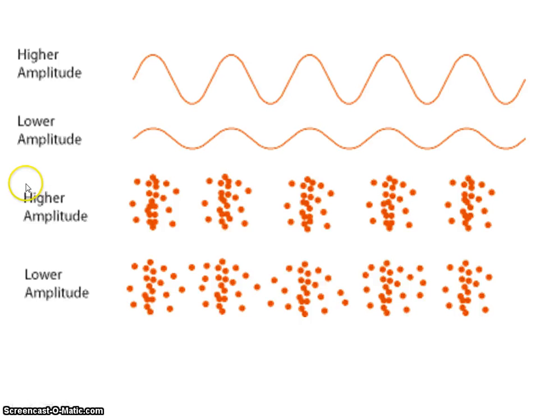You can see the amplitude differences here are also very similar. This obviously has a higher amplitude wave. Those crests and troughs are much more defined, whereas here they are not. And you can see here that these compressions are much tighter in this higher amplitude wave. There's a lot more space in between the rarefactions. Tight, then a lot more space, compressed, a lot more space, and then here these are not compressed quite as tightly, and there's not as much space in between the rarefactions, showing you that there's not as much energy in this wave. The tighter that compression, the harder they're pressed together, obviously that wave has more power.